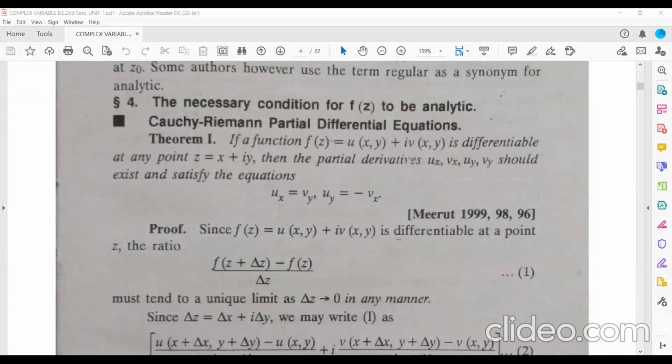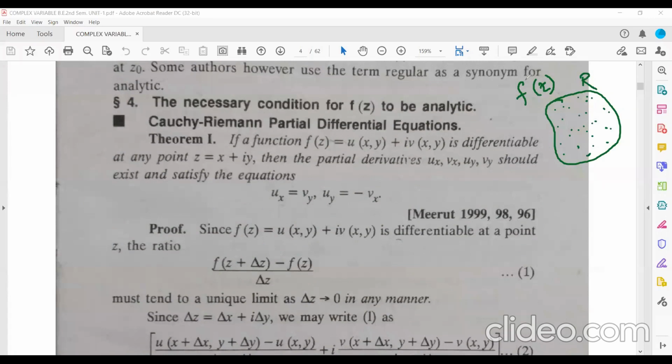So a complex function f(z) is said to be analytic in a region R if the derivative of this function f(z) exists at each and every point of this region. At each and every point. Not even a single point you will get where the derivative of the function does not exist.